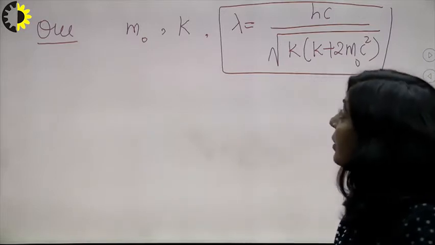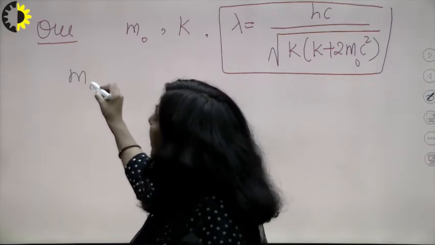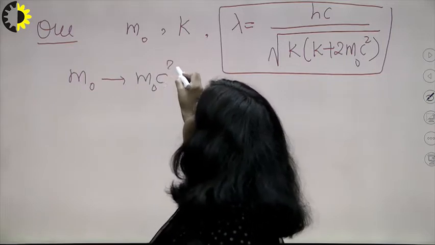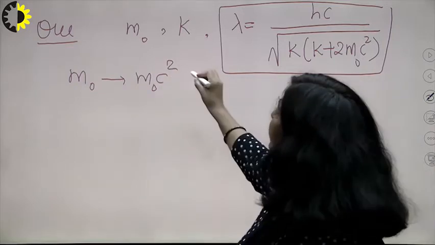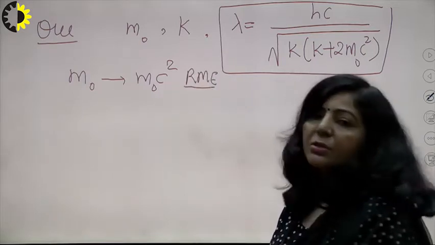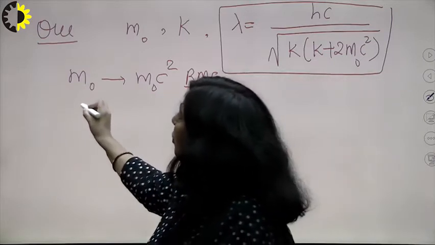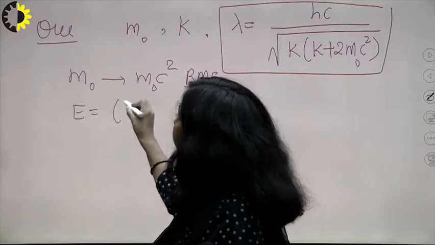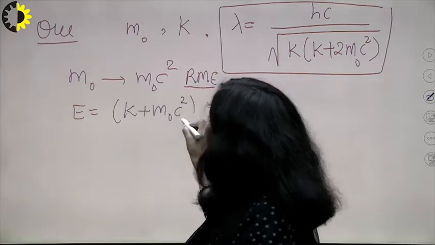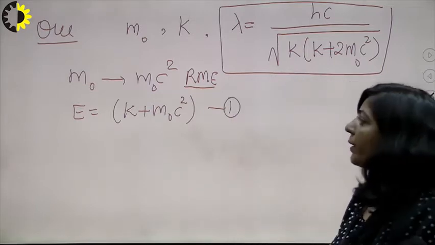So what is given in the question? Given is a particle with rest mass m naught. If the particle has rest mass m naught, what will be its rest mass energy? The rest mass energy will be equal to, you know this, m naught c square, and K is the kinetic energy. So what will be the total energy? Total energy will be equal to kinetic plus rest mass energy.